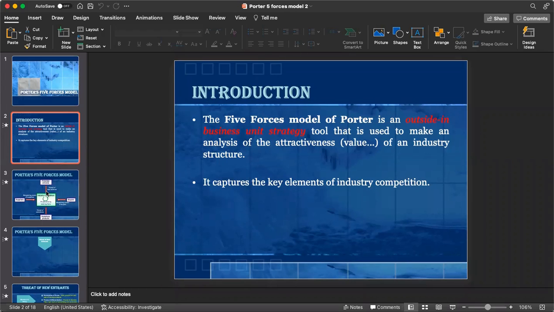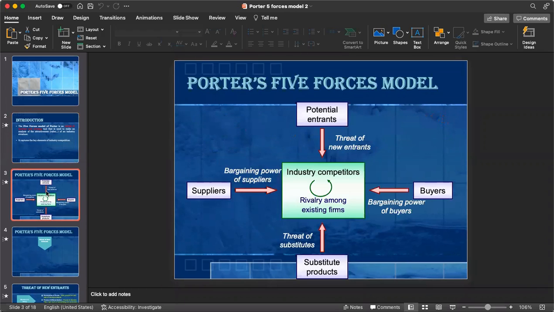Now the next important point, the 5 forces. These are the 5 basic important parameters we have, including the potential entrants, that is the threat of new entrants. Buyer means bargaining power of the buyers. Substitute means threat of substitutes. Supplier means bargaining power of suppliers. And industry competitors mean rivalry among the existing firms. There will be a lot of examples, and we'll quote them again.